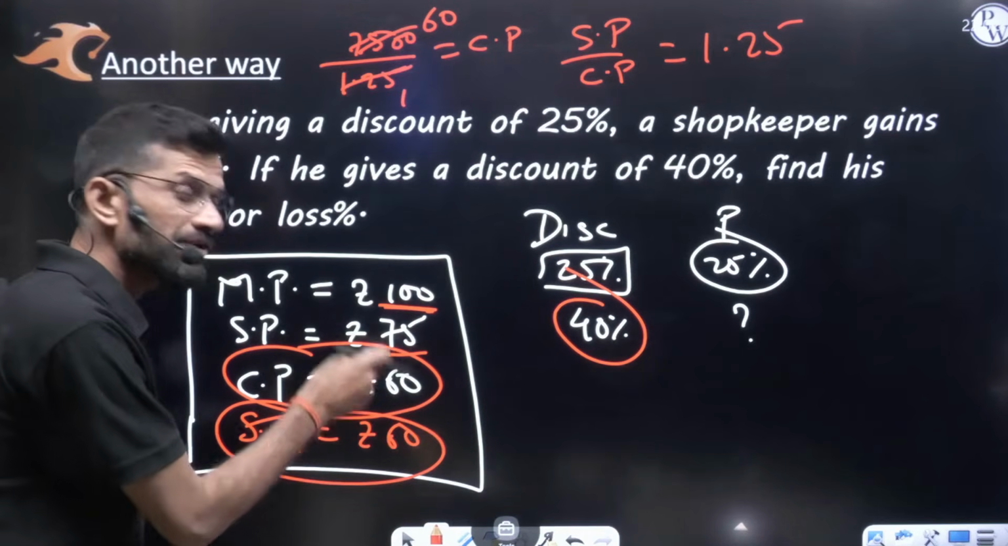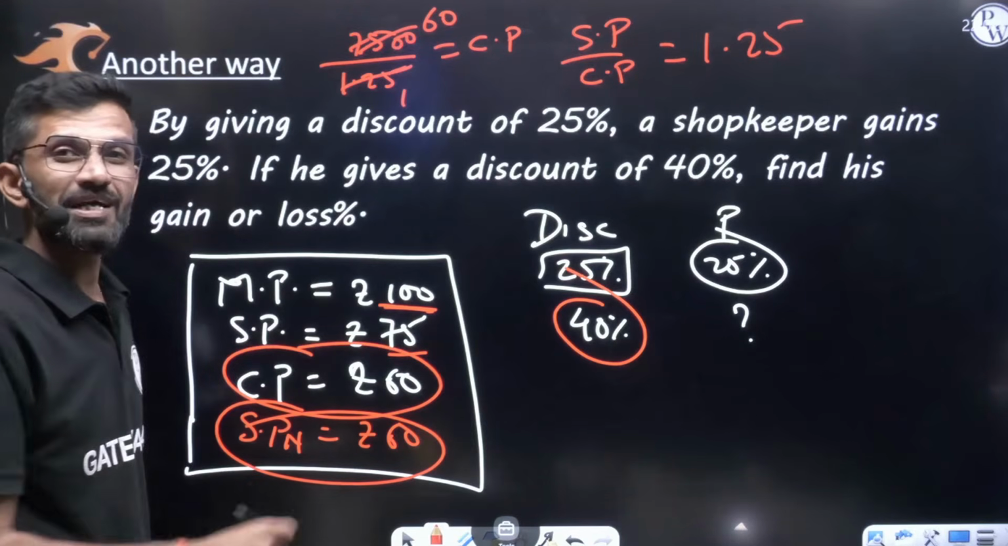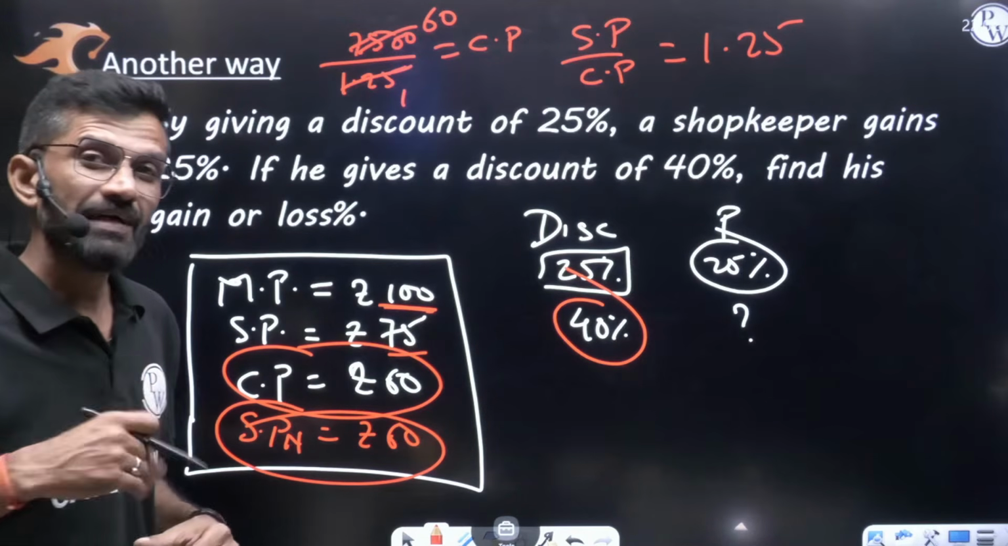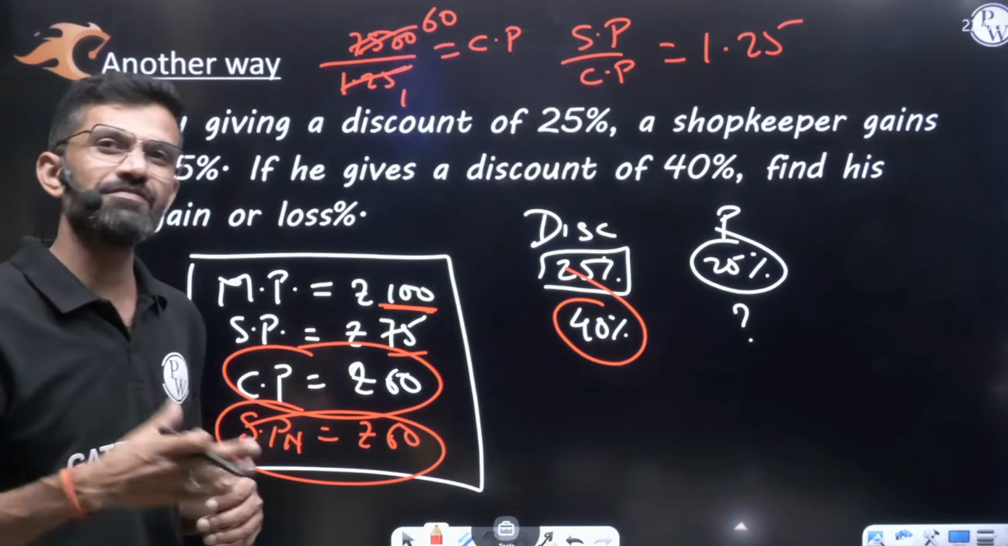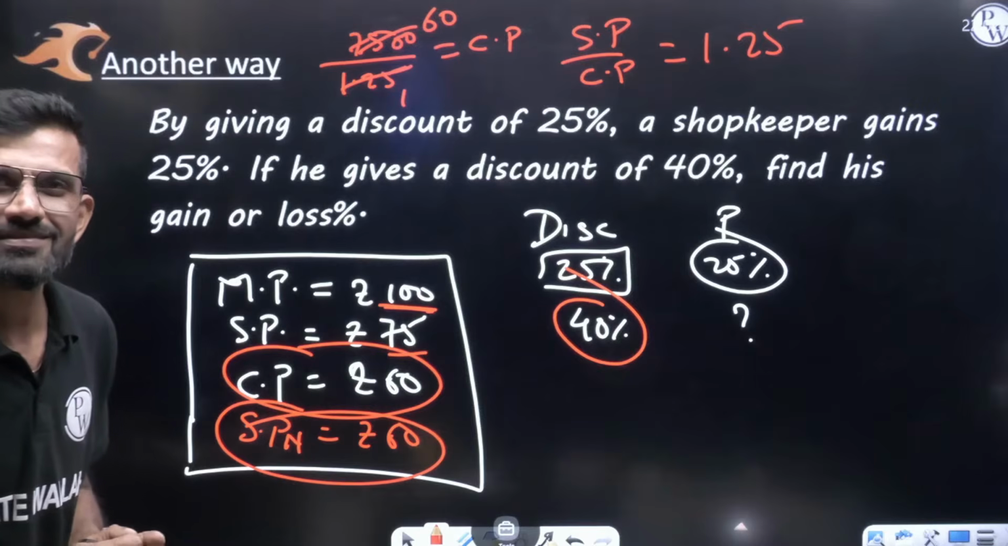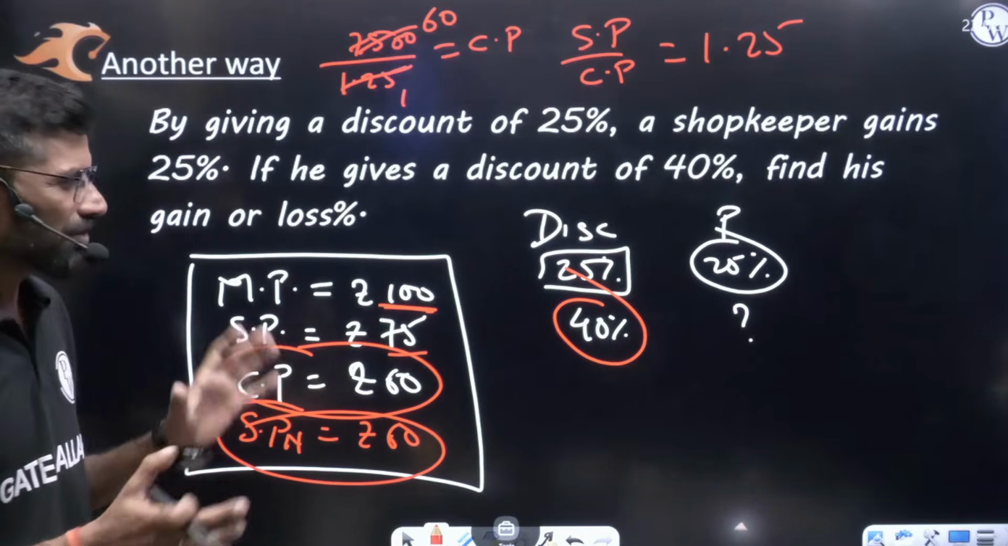Or else, write new selling price by cost price and check what your value is coming. If it is coming more than 1, then how much more than 1, that much percent profit. If it is coming less than 1, how much less than 1, that much percent loss. We can do it either way.